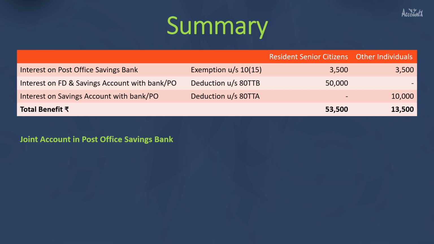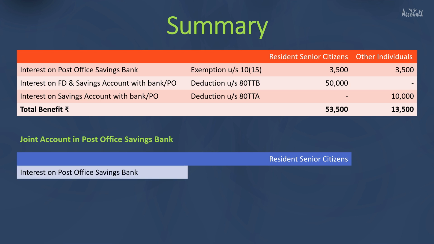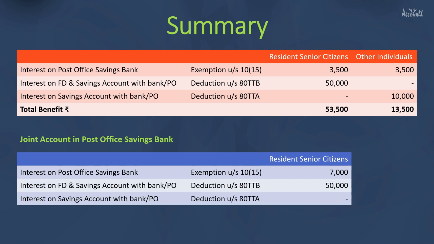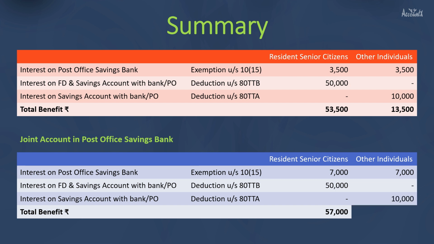If you have a joint account in Post Office Savings Bank, then in case of resident senior citizens earning interest on Post Office Savings Bank account, maximum exemption would be 7,000 per annum. Deduction on account of interest on FD and savings account with bank and post office would remain the same, that is 50,000. So total benefit would now be 57,000 for a year. For other individuals, exemption on account of interest on Post Office Savings Bank would remain the same, that is 7,000 for joint accounts, and deduction for interest on savings account with bank or post office would be 10,000. So maximum benefit would be 17,000.